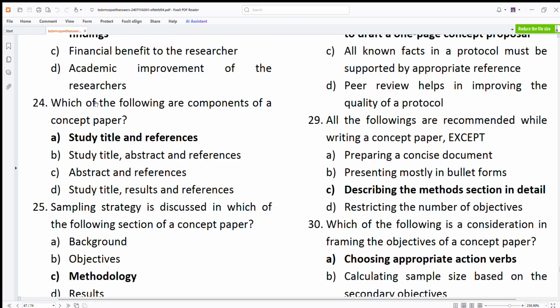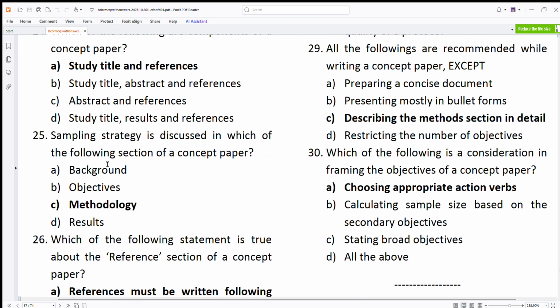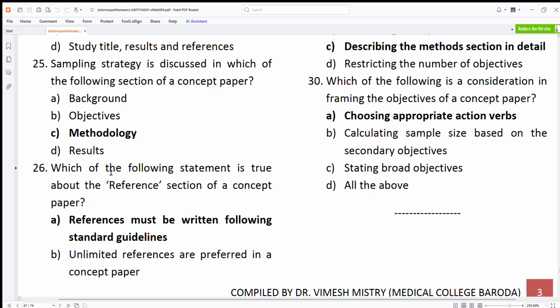Sampling strategy is discussed in which of the following sections of a concept paper? In methodology. Which of the following statements is true about the reference section? Yes, they must be written following standard guidelines.